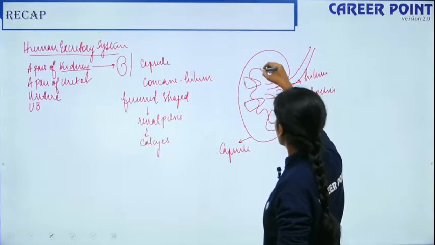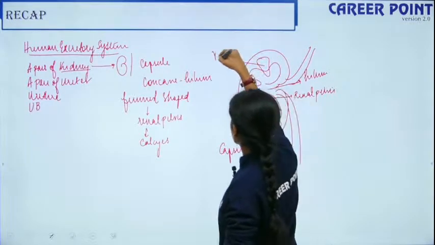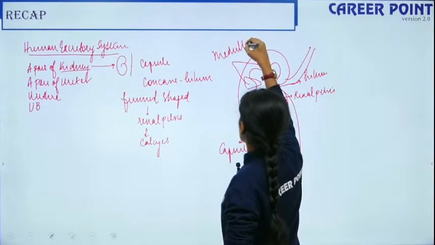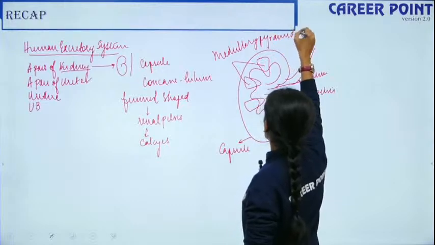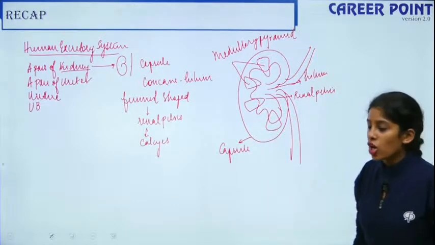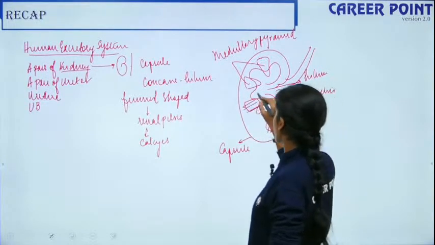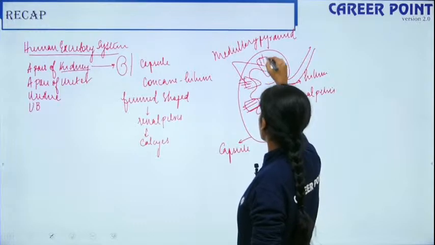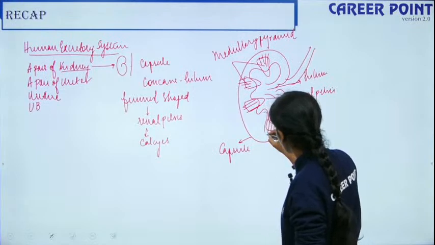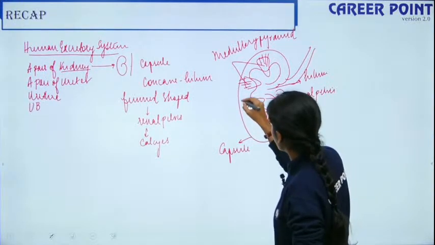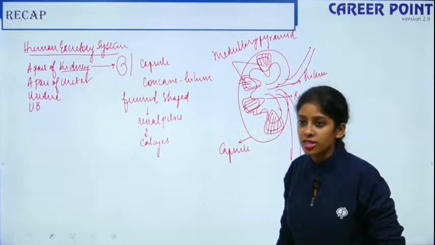So these are your medullary pyramids. Medullary pyramids open or project through these calyxes. The other one, the cortex region, moves through your medullary pyramids as columns of Bertini. So these columns of Bertini are your cortex region. You can see something like this in your kidney. So this is your columns of Bertini. Okay, so that is the cortical region.